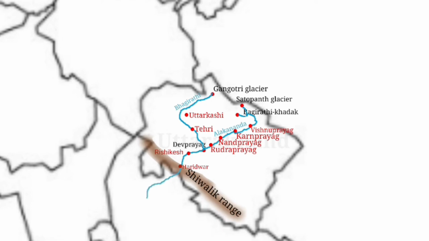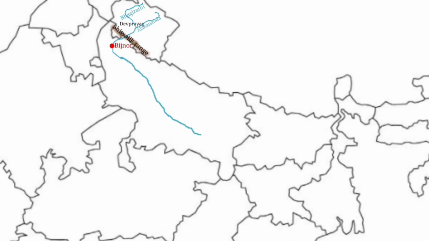From Haridwar, the river enters the state of Uttar Pradesh at the district of Bijnor and flows past major cities, Kanpur and Prayagraj. Prayagraj is also called Allahabad. Here you will find the merging of three rivers, Ganga, Yamuna, and Saraswati. That's why it is also called Triveni Sangam. However, physically you can see the merging of only two rivers, the Ganga and the Yamuna. It is believed that the Saraswati river used to flow once upon a time, but now it has dried up.